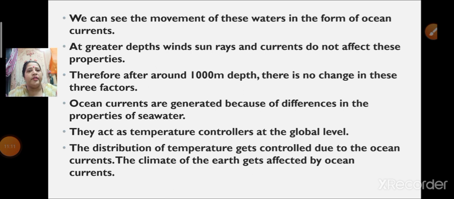Now, these ocean currents are generated because of difference in the properties of seawater. These properties, that is temperature, salinity and density, act as temperature controllers, and that also at the global level. They fully control the temperature of the sea or ocean. The distribution of temperature gets controlled due to the ocean currents.